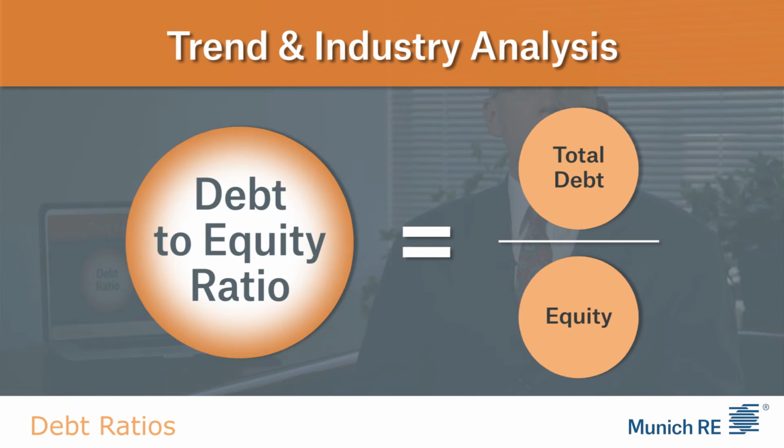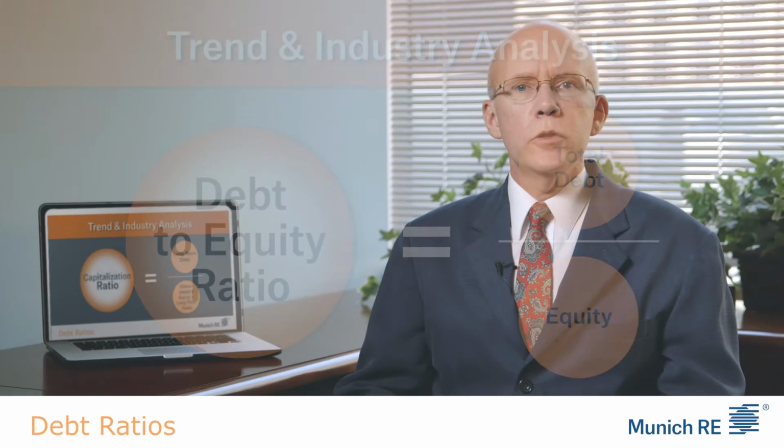However, you will also need to consider the type or size of the company. Certain industries and large established businesses have more leeway to push their liability up without significant consequence. Debt to equity ratio is similar to the debt ratio. It involves the relationship between total liabilities or debt and stockholders' equity. It tells you the proportion of a company's assets supplied by the company's creditors versus the amount supplied by the owners or stockholders.